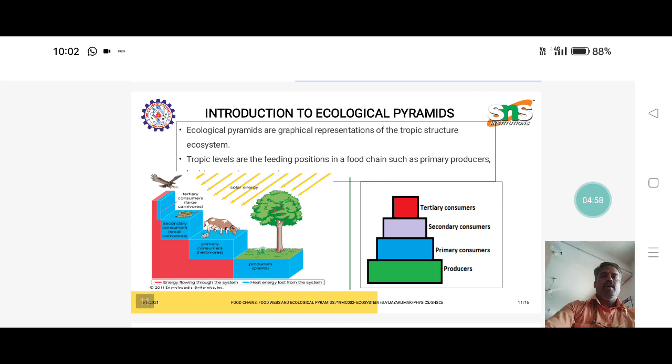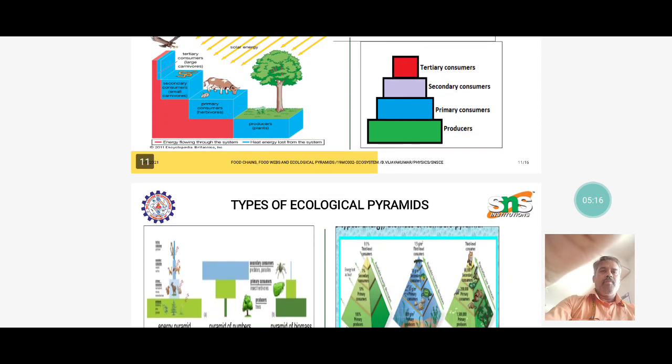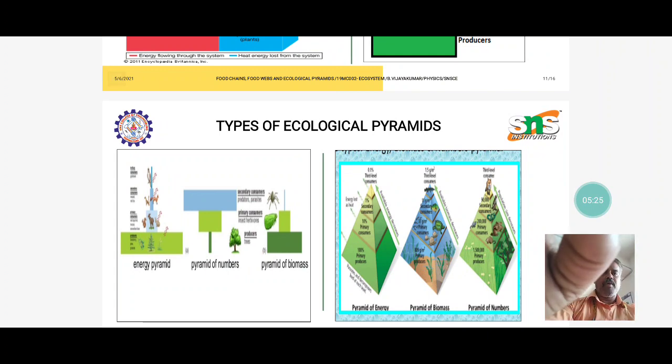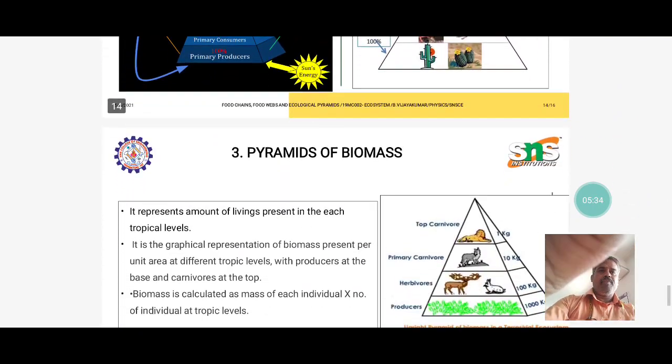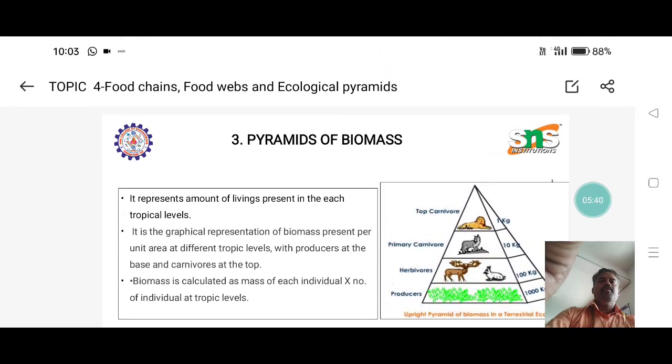The next one is the introduction to ecological pyramids. The basic thing we know is that we need food, based on the producer, then primary consumer, secondary and tertiary, and based on that the ecological pyramid is formed. The basis is the producer. The types of ecological pyramid are of different categories: one is energy based, then number based, then biomass based. The pyramid of numbers is different from the energy and the biomass pyramids. This is all the reference I prepared on this topic of food chain, food web and ecological pyramids.